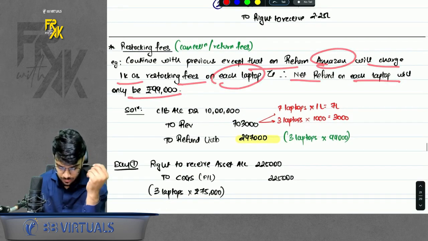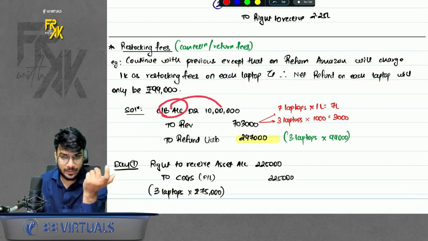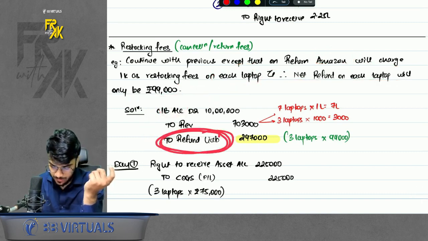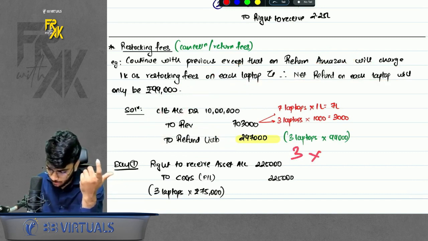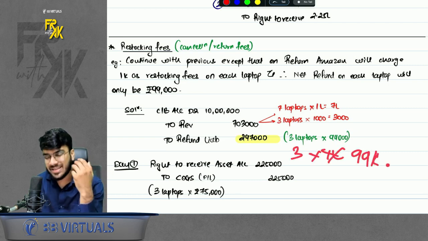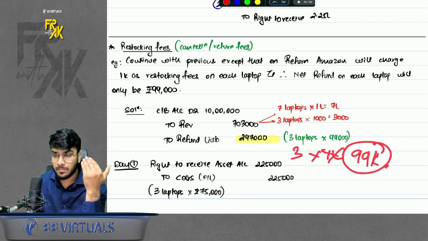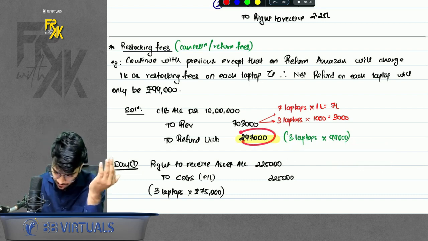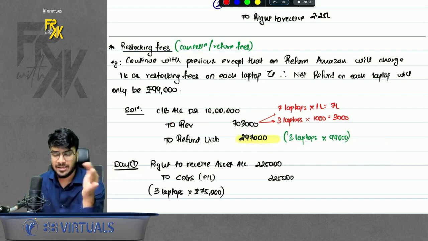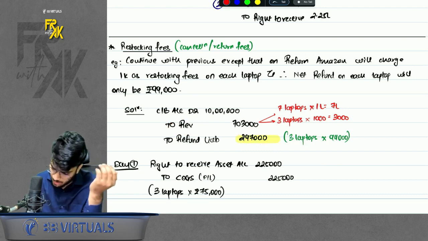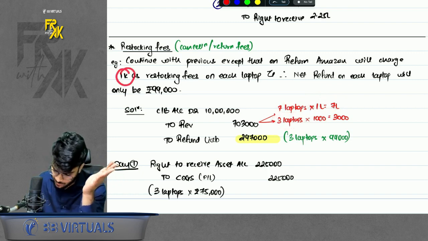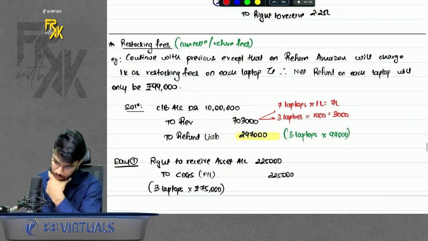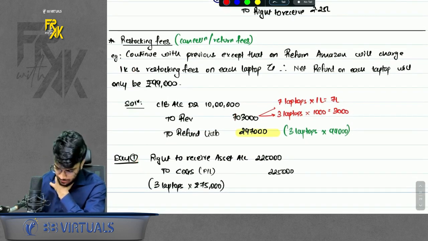So in this case, the day one's entry will be modified. You will receive the money, 10 lakhs. When you say refund liability, normally the refund liability was 3 lakhs. Here it won't be 3 lakhs. It will be 3 laptops into 99,000, not 1 lakh. Why? Because ideally the maximum refund which will happen is 99,000 per laptop, not 1 lakh. So this will be the refund liability, and revenue here will not be 7 lakhs, it will be 7 lakh 3,000. How come 7 lakh 3,000? For 7 laptops, 1 lakh is accrued. For the 3 laptops which you expect to be returned, 1,000 rupees each we will ultimately not return. So this much revenue you can book, 7 lakh 3,000. The second entry remains the same, restocking fees.